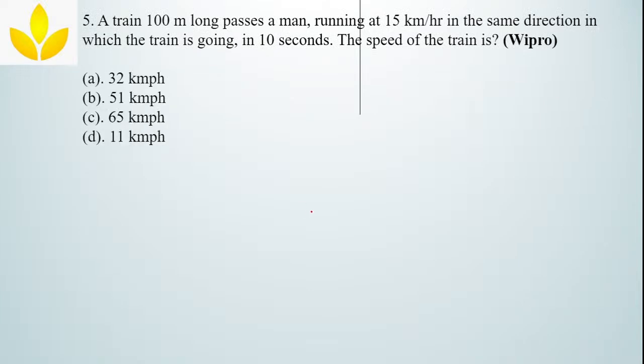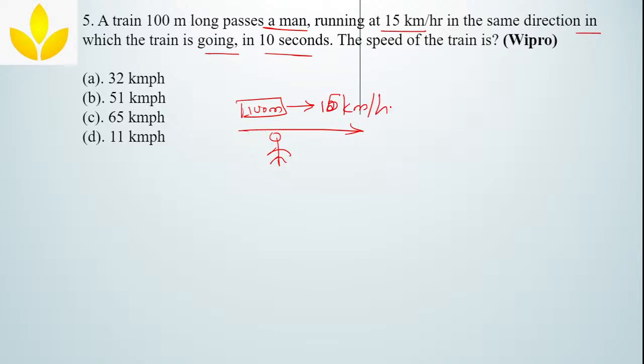Okay. Next question. Here, a train of 100 meters long passes a man running at 15 km per hour in the same direction in which the train is going, in 10 seconds. So what they are saying is, a train which has a length of 100 meters is passing a man who is moving at 15 km per hour in the same direction.